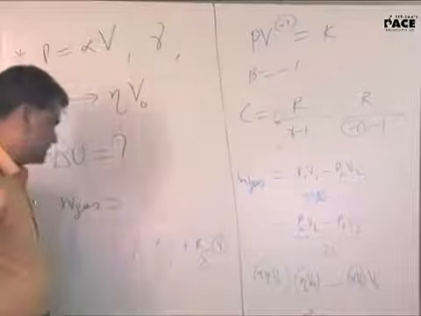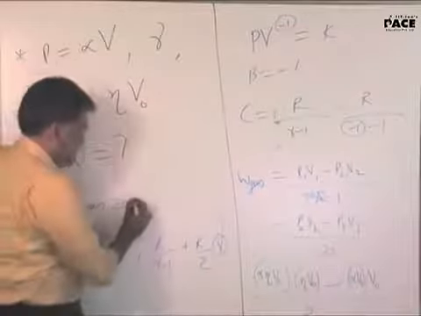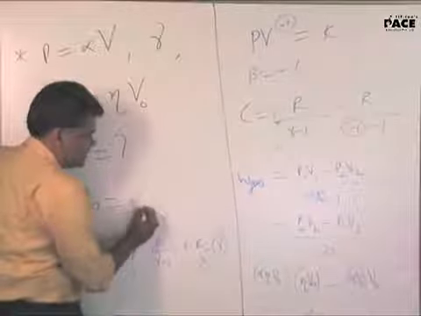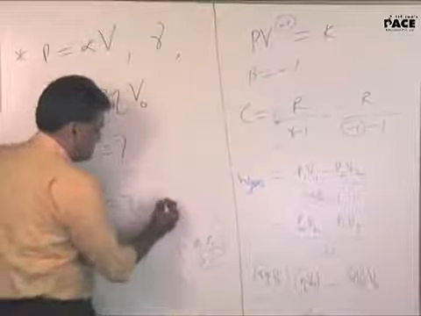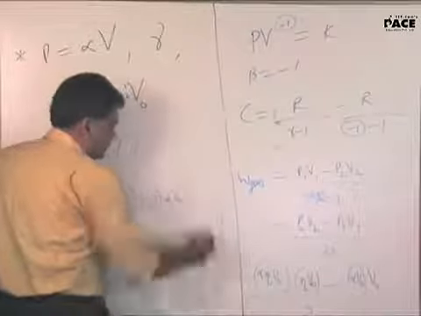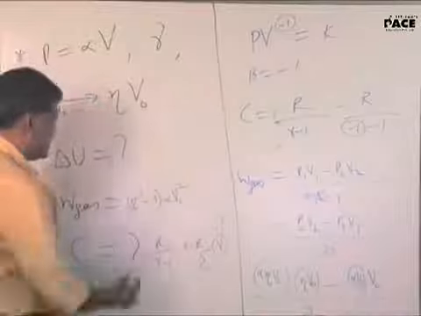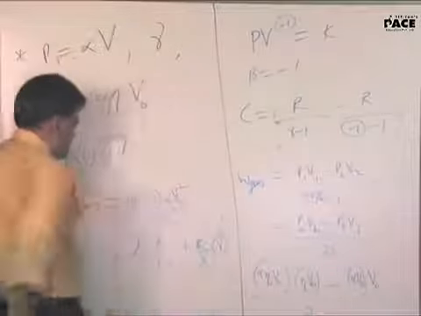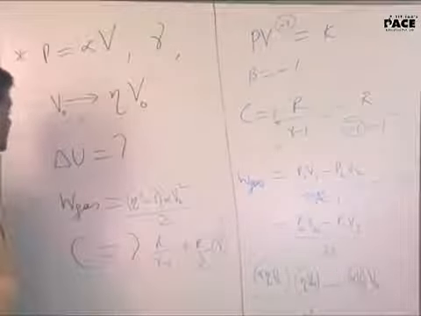Well, that's your answer for this part. What's that? We can say eta square minus 1, into alpha V0 square. Alpha V0 square is common, by 2. That's your W gas.